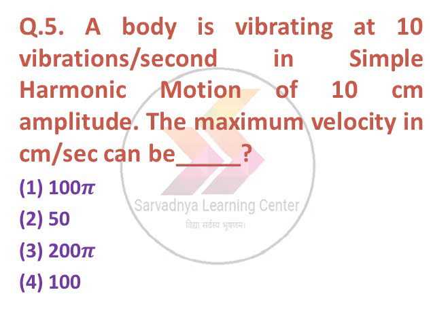Next question, a body is vibrating at 10 vibrations per second in a simple harmonic motion of 10 cm amplitude. The maximum velocity in centimeter per second can be. Option 1 100 pi, option 2 50 pi, option 3 200 pi, option 4 100. The correct answer is option number 3, 200 pi.